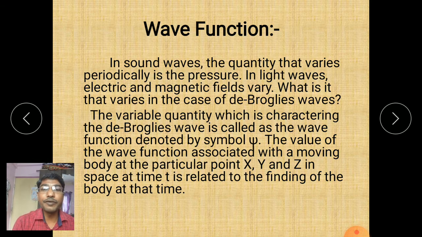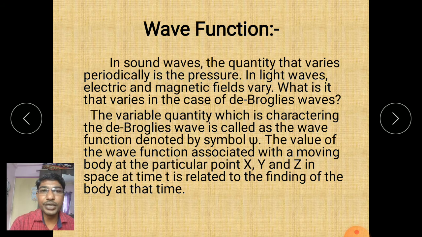Now, what is the wave function? This is one of the interesting topics. We know that in sound waves the quantity that varies periodically is the pressure, meaning the pressure changes in sound waves, therefore sound waves travel from one position to another position. In the same manner, light waves are created because the electric and magnetic fields vary. But what is the variation in the case of de Broglie's wave? This is one of the question marks. Now, what quantities vary?